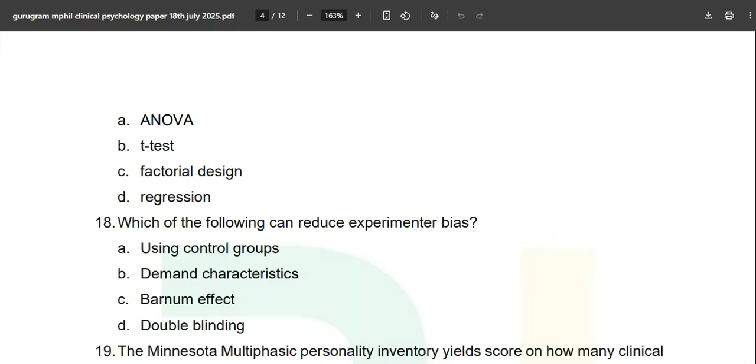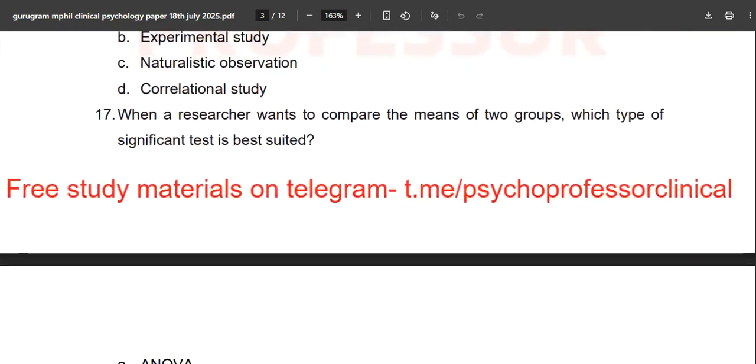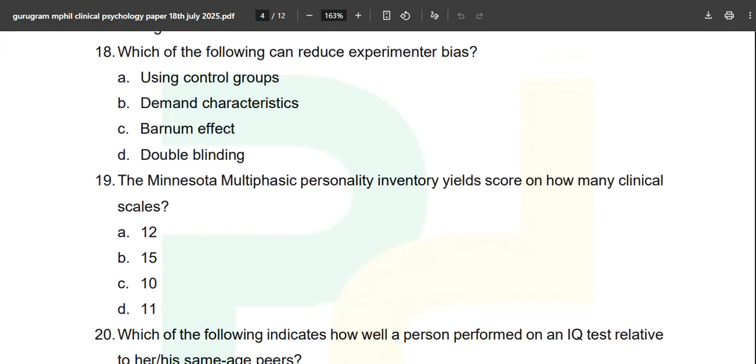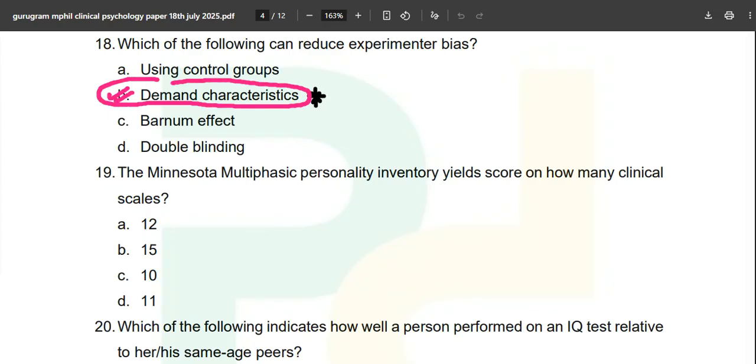Now, which of the following can reduce experimenter bias? None of the questions is coming out of the CANF framework. Okay, I will not iterate this again and again, but just to get you clear, just read CANF. You will not need anything else in your life, obviously this channel. Now, question 19: which of the following can reduce experimenter bias using control? This is very important. If you read about demand characteristics, you will understand completely what demand characteristics are, and from where you can read about it in a book.